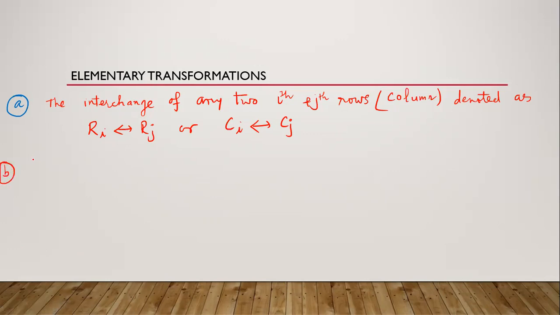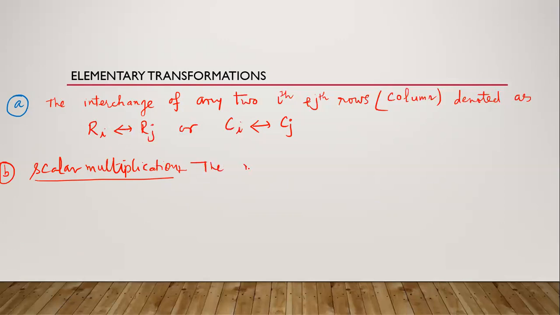Second is scalar multiplication. We can multiply by any non-zero scalar in any row or any column, and we can transform by its respective row or column.